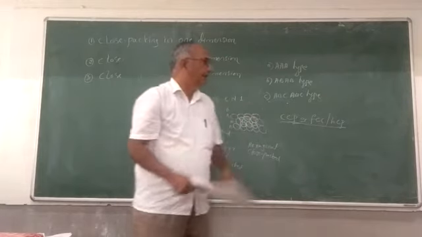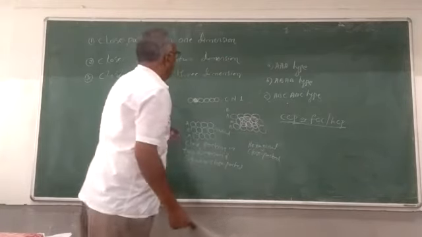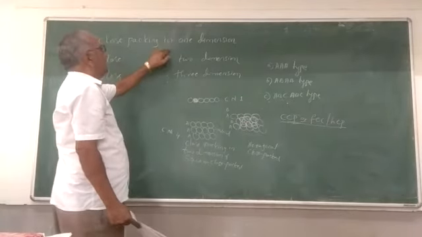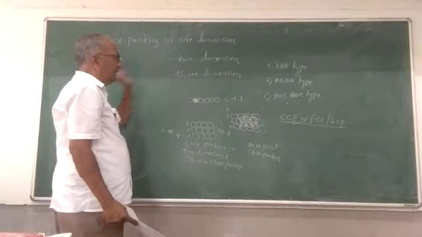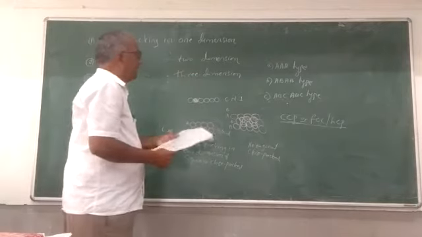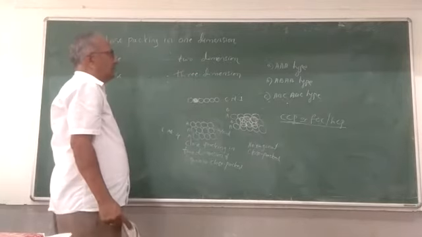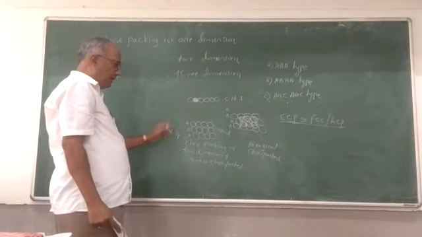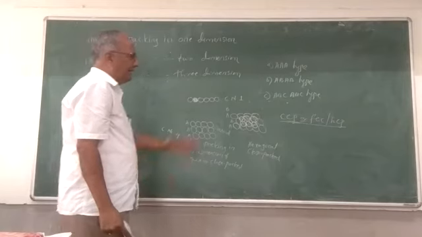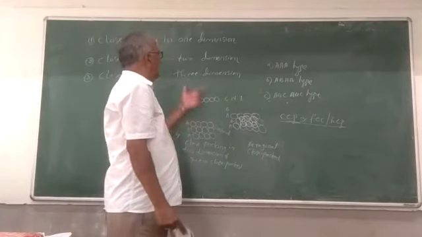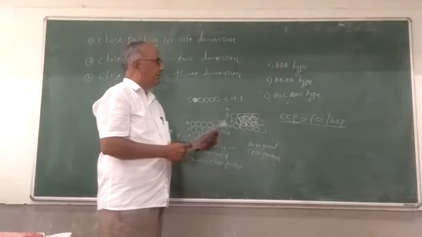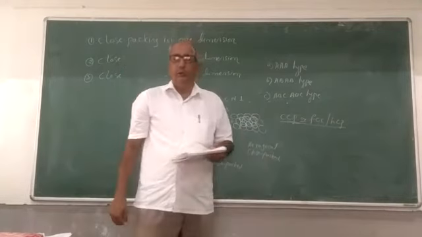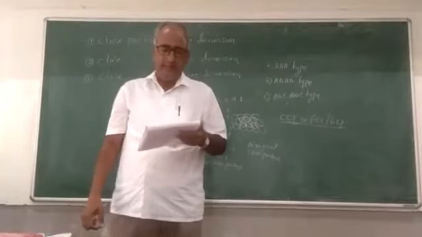This is about the close packing arrangement of the particles in one dimension, in two dimension, and in three dimension. Here in one dimension, the coordination number is 2. In two dimension, it may be 4 or it may be 6. But in case of three dimension, the coordination number is 12. This is about the close packing arrangement of the particles.